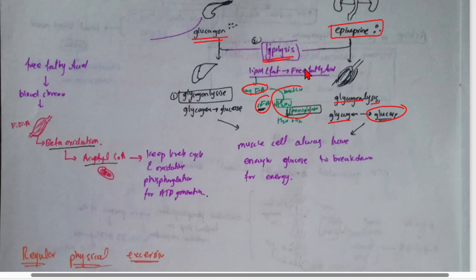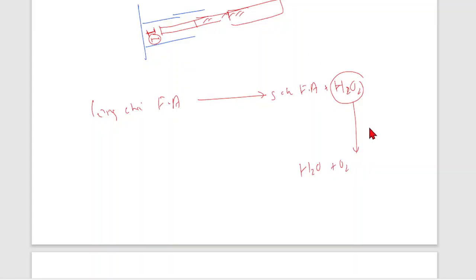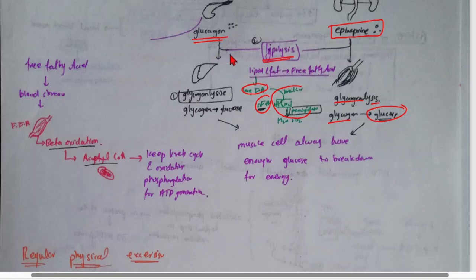the peroxidase enzyme in the peroxisome. So you have to remember, long chain fatty acid creates H2O2, and H2O2 converts into H2O plus O2 by the peroxidase enzyme of the peroxisome. Okay, now another thing, when short chain fatty acid is created, it goes toward the Krebs cycle, as acetyl CoA, and gives energy.